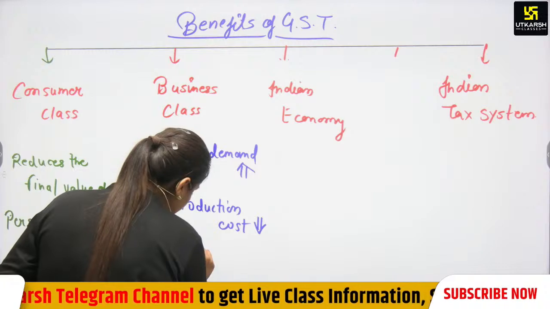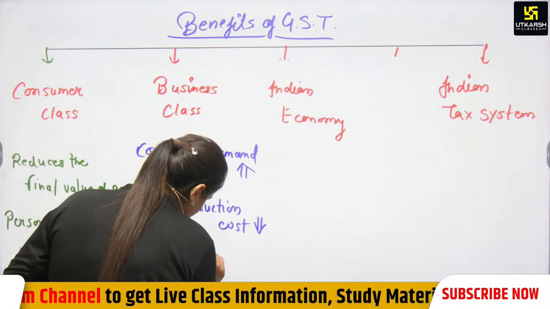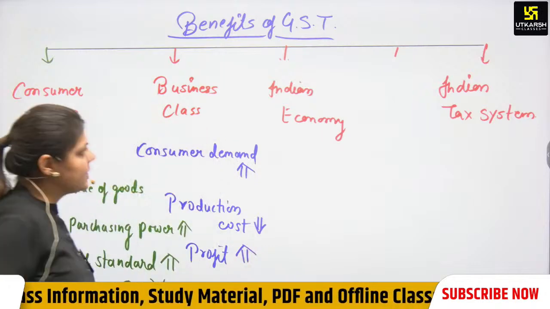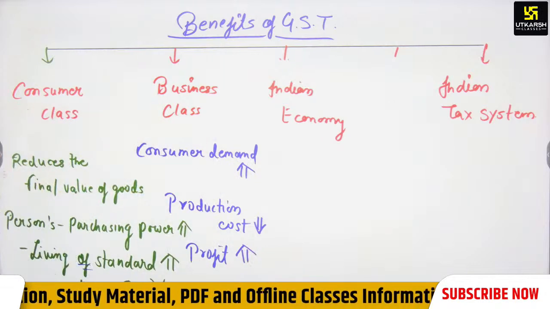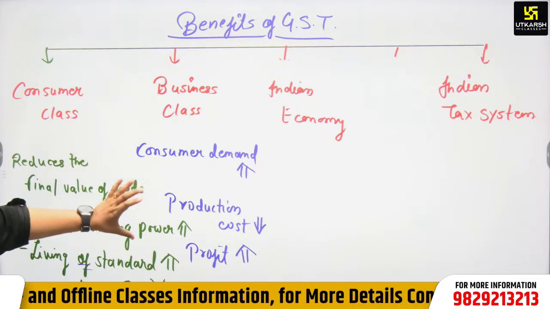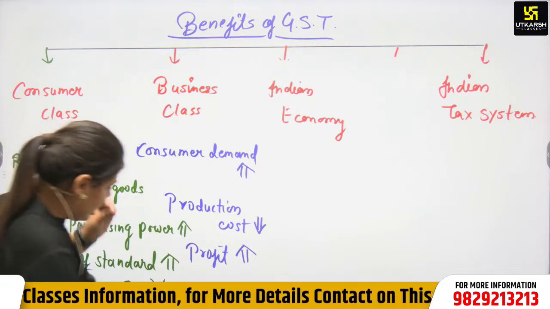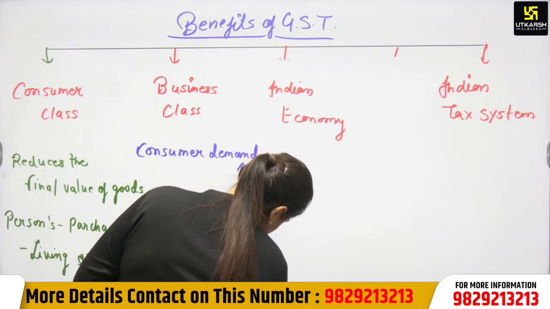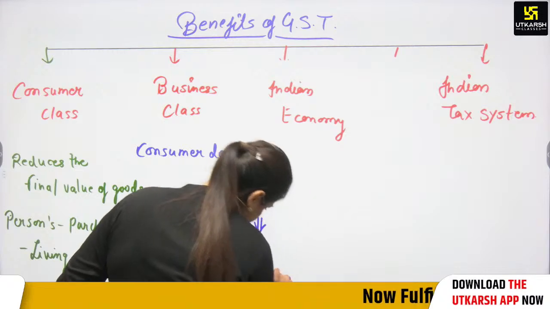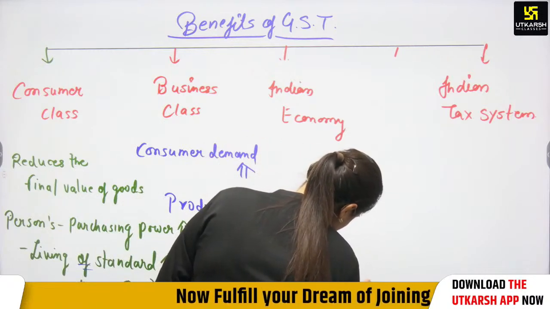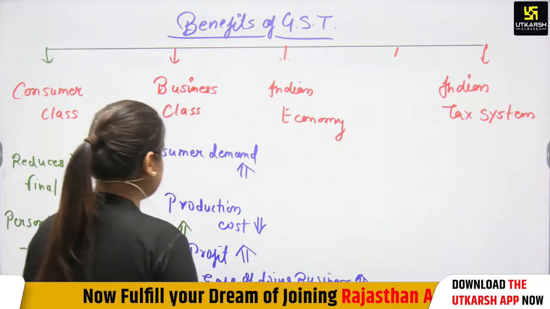Then ease of doing business will also increase automatically. So this is the effect on the business class.